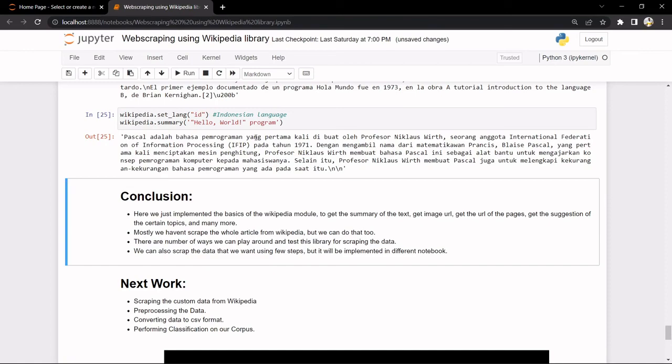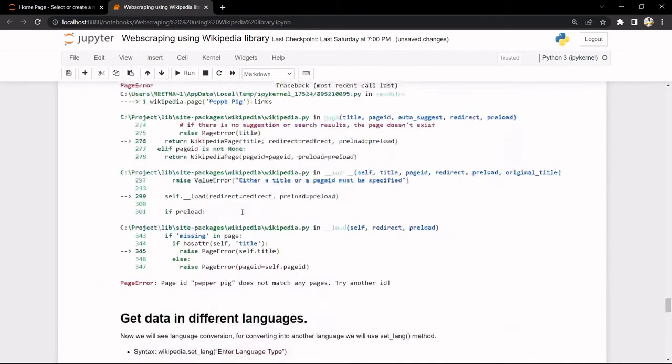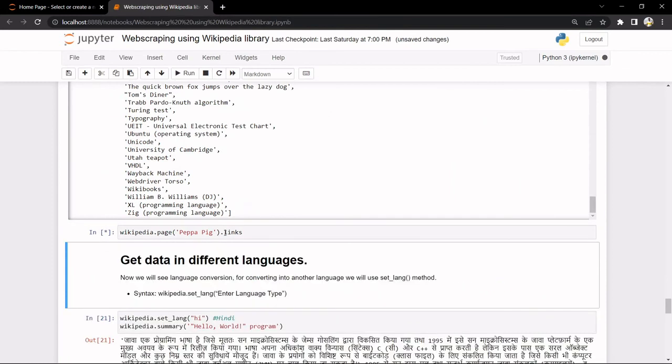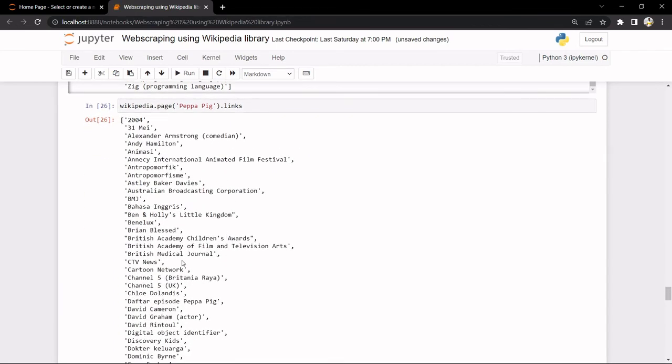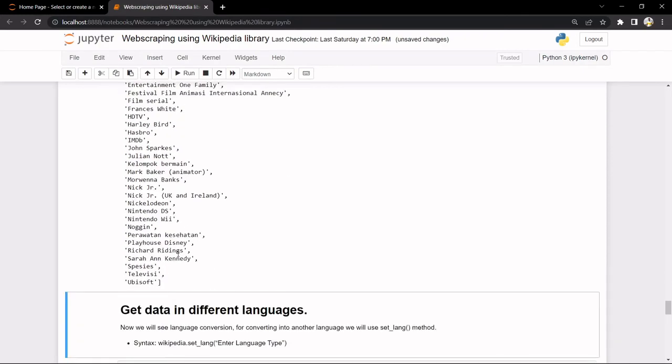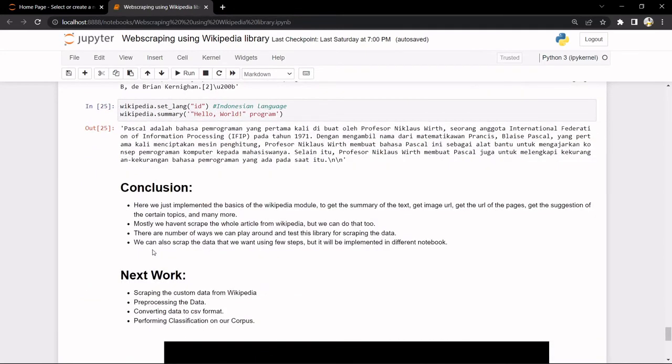As we can see, here the page ID was not able to show, but if I do it again, it is possible that it can run, or it may also show us the error. As you can see, oh, we got a few links here. That's kind of confusing, but we will talk about that in the next video, not in this one. So yeah, that's how you can scrape with the Wikipedia module, I guess.